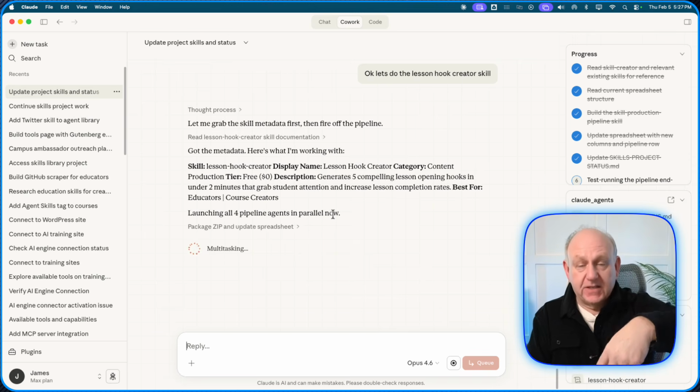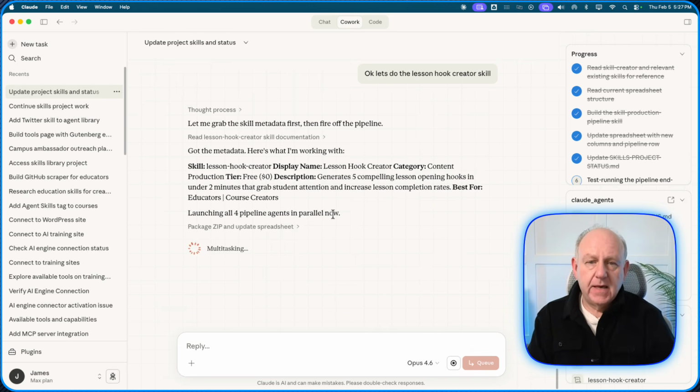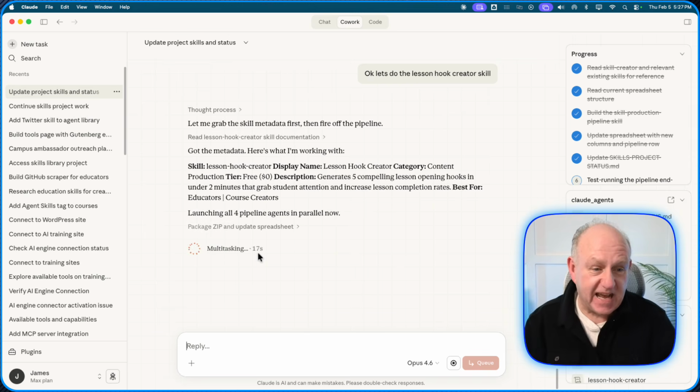There are 4 agents working in parallel on different tasks. It's 4 employees, not one employee going from step to step to step. This is a manager going to its 4 employees saying, hey, go and do these pieces, and they're all working in parallel. Multitasking, 14 seconds, 15 seconds. So we'll let that run in the background and see what it comes up with.